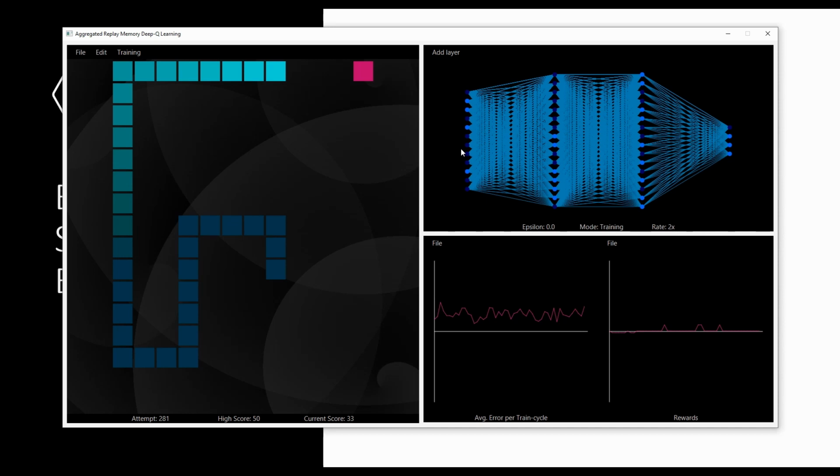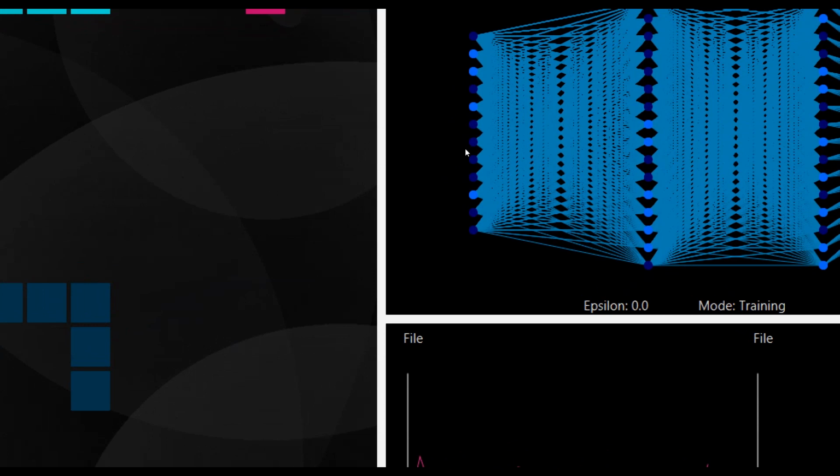But if we look at where the food is now, the food is to the right of the snake. However, if we look at the input layer of the network, we see the first 4 neurons show that the below and left neurons are lit up, implying that the food would be below and to the left of the snake.